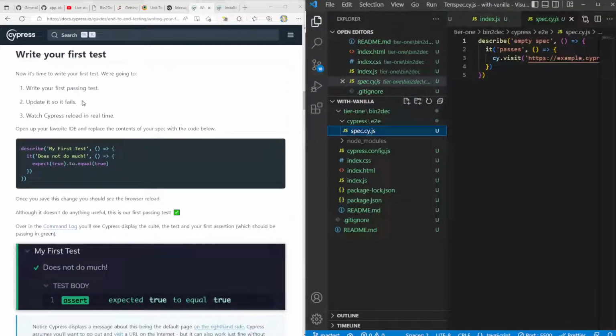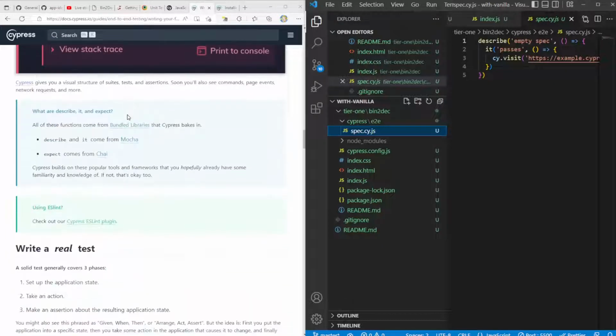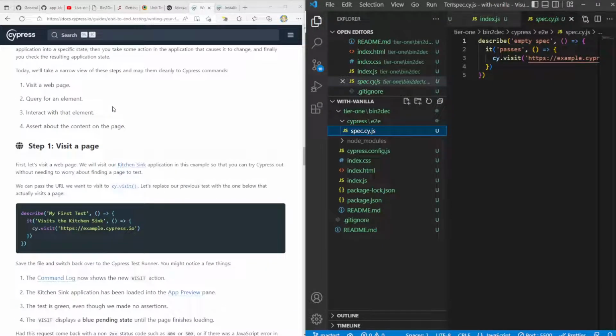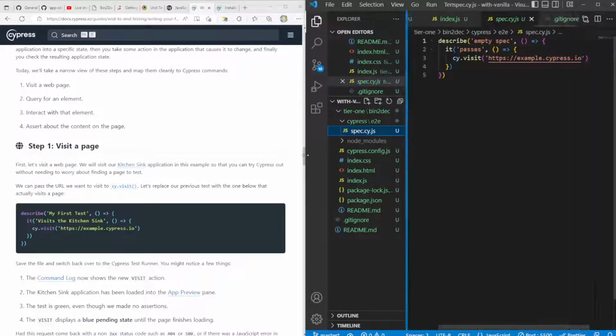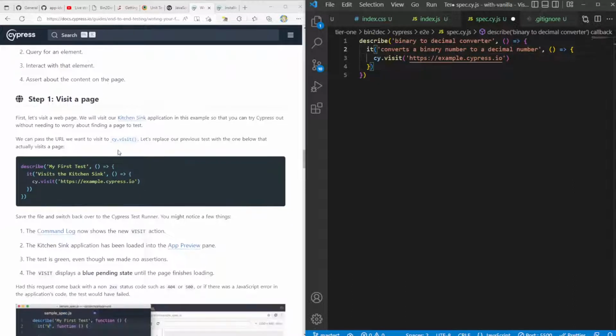So I want to write your first test. Update it so it fails. Watch Cypress reload in real time. Write a real test. Okay, so let's do describe. Let's call this binary to decimal converter. It converts a binary number to a decimal number. So how do we do this? We can pass the URL we want to visit, cy.visit.